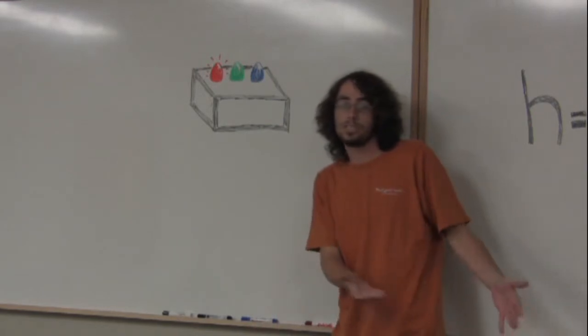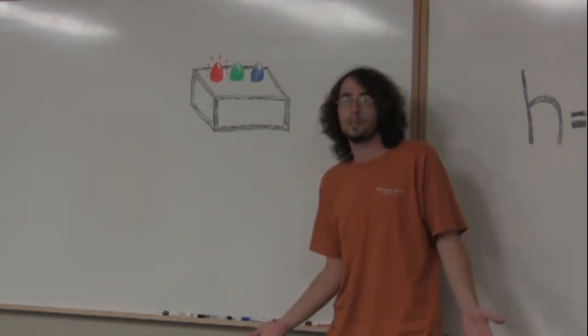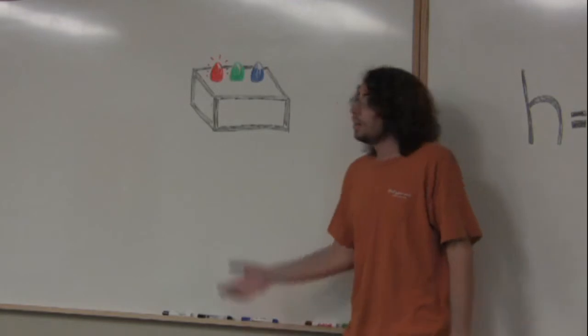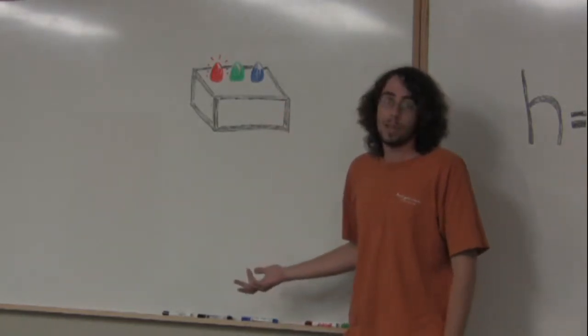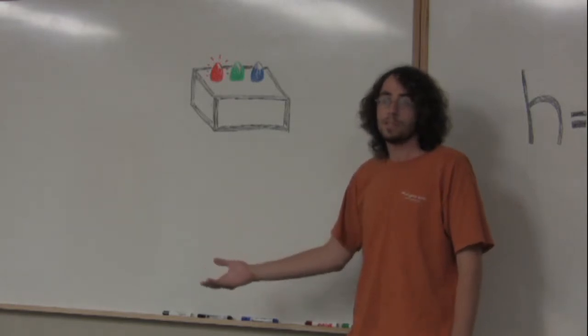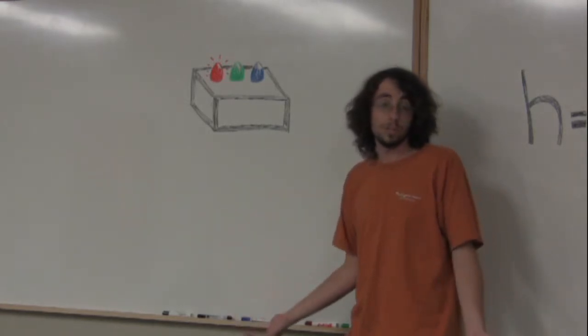And looking at the box to see which light was on would give you no information because you already knew the situation. The case of certainty in any one outcome is the minimum value of entropy. And in this example, the entropy of the information of which lights were on would be 0.